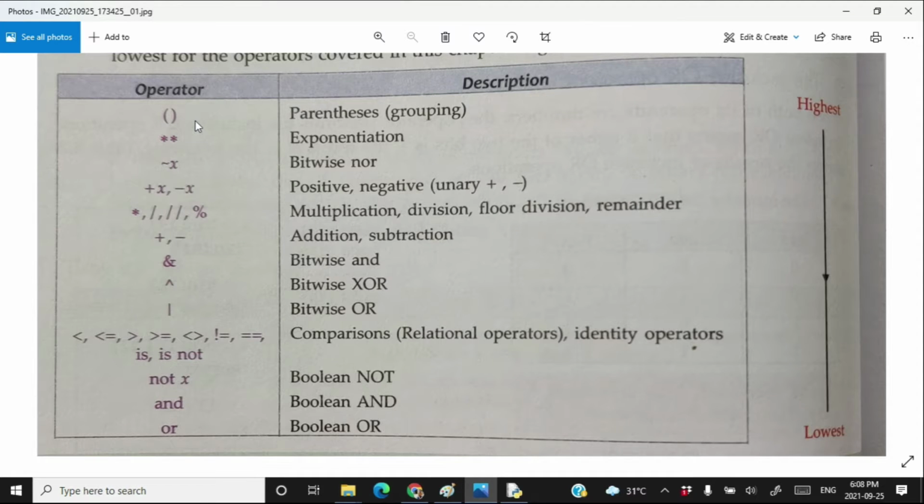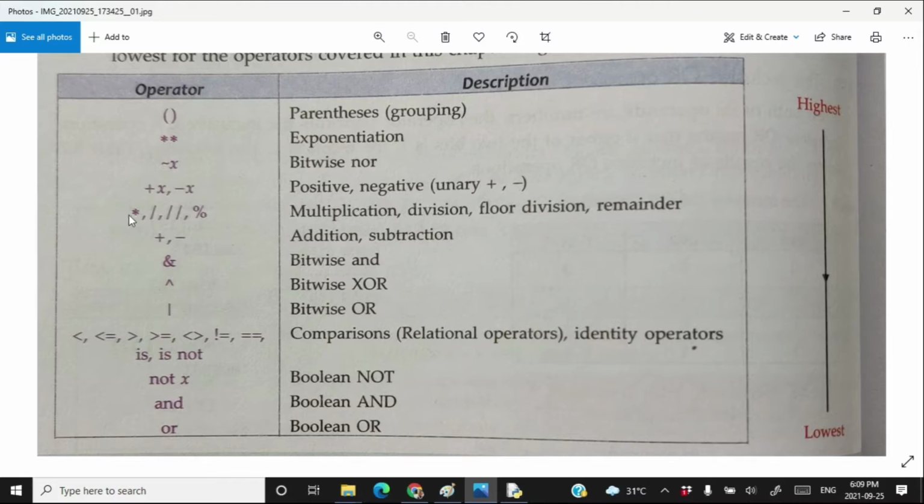After that, the next highest precedence is of the exponentiation operator. The next highest precedence after exponentiation is bitwise not. Then the unary operators, unary plus and unary minus together, have the next precedence. Both unary plus and unary minus have the same precedence if you compare them together.